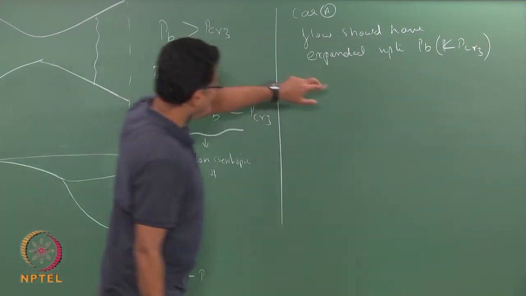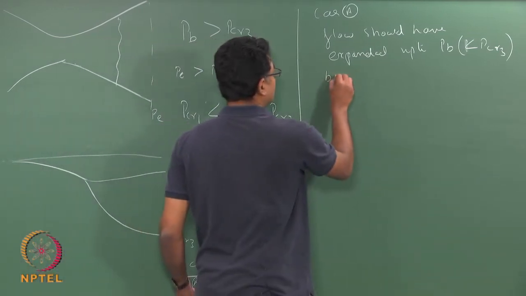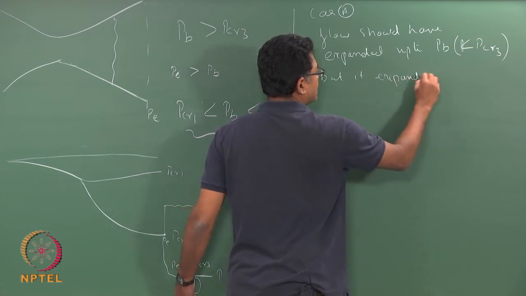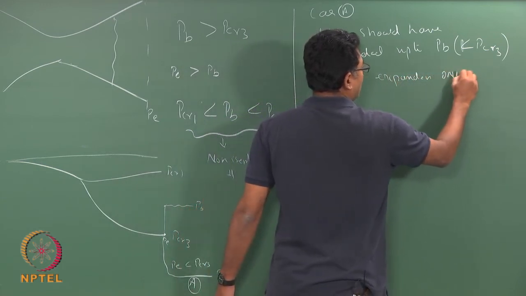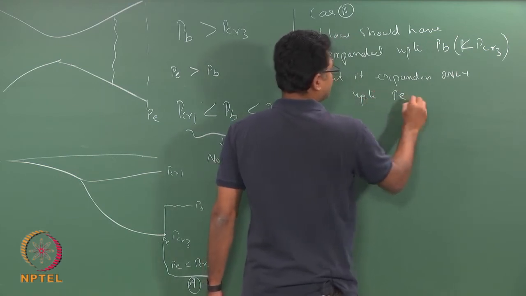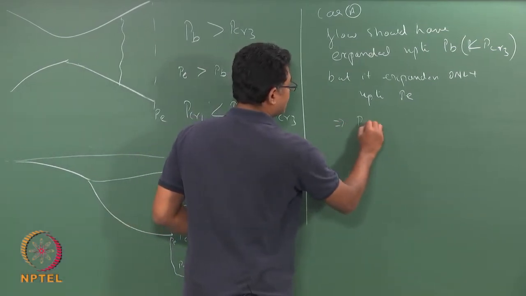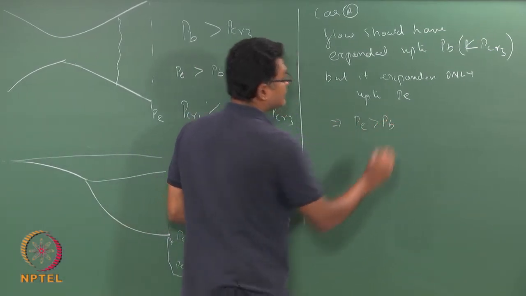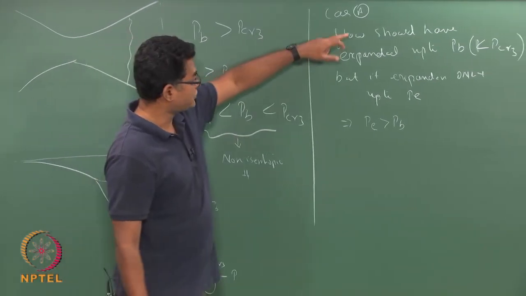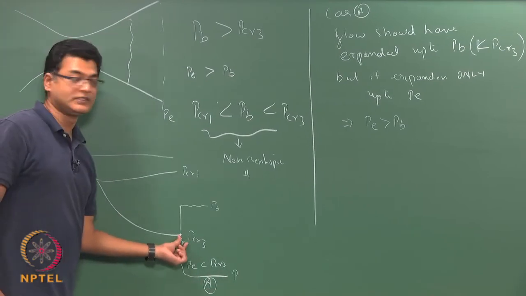So, the flow should have expanded up to your Pb, but it expanded only up to P exit, meaning your P exit is greater than your Pb. Okay. So, your flow should have expanded up to this particular pressure, but it expanded only up to this.